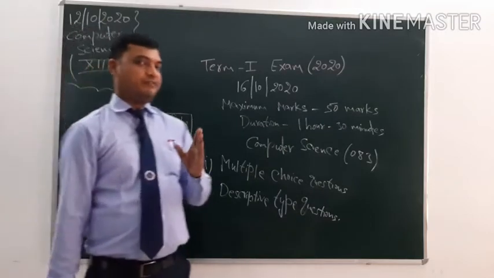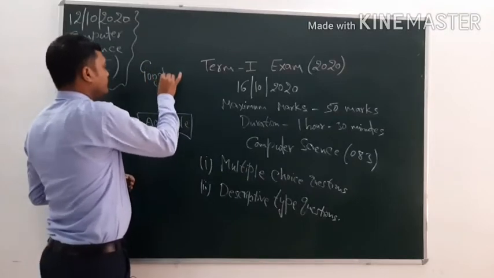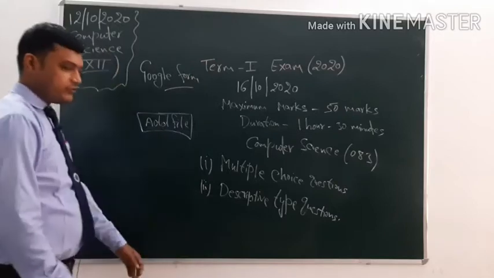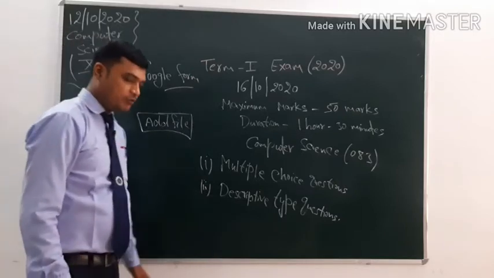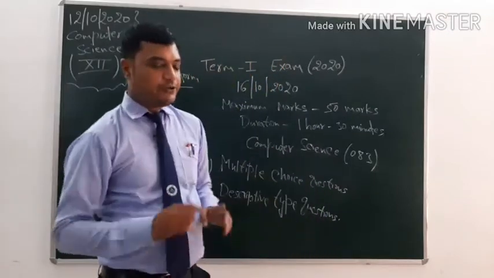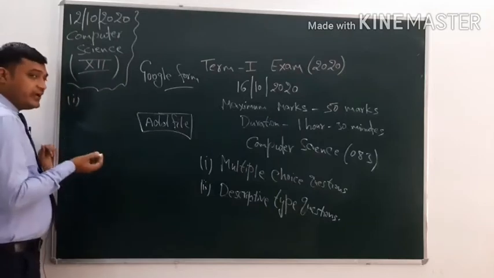Your examination will be on Google form. You will get a Google form link to start your examination. When you click on the link provided by your subject teacher, you will get a window on which you will see some fields.